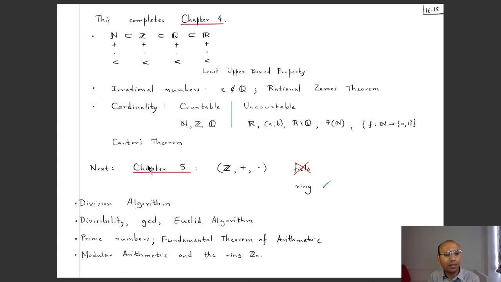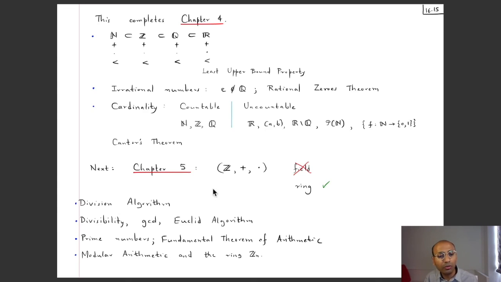But now we will, in the next weeks with me, cover chapter 5. And this chapter 5 is all about this set of integers with its arithmetic operations of addition and multiplication. So we know that this is not a field in the sense that it has all the arithmetic properties, except that multiplicative inverses of non-zero integers are missing. Okay. So then such a structure is called a ring. We won't state precisely what is meant by a ring, but basically it's a field in which you are not guaranteed the existence of multiplicative inverses for non-zero elements.